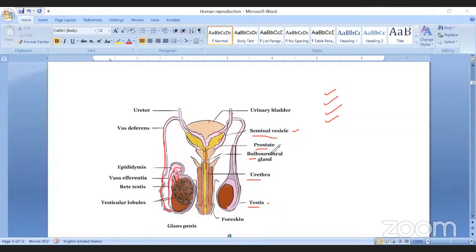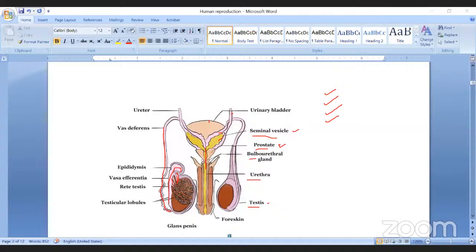Okay. Then prostate gland. This gland is single, but it appears as if it is paired. It is not paired, it is single. The function of the prostate gland is production of a white alkaline fluid. That alkaline fluid reduces the acidity of semen, because semen is a little acidic, to avoid a burning sensation. So before ejaculation, one white liquid is secreted that is called the alkaline fluid, secreted by the prostate gland. It reduces the acidic nature of semen.